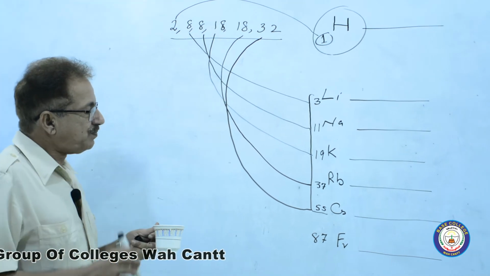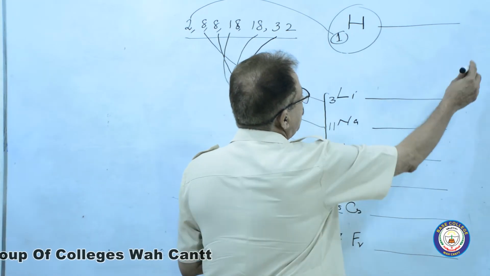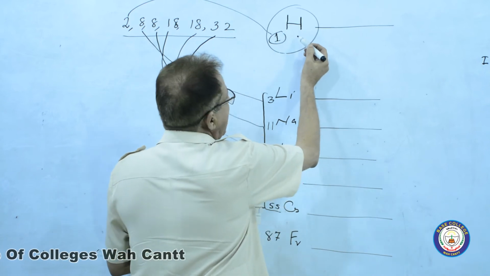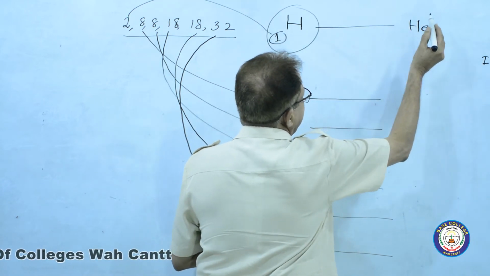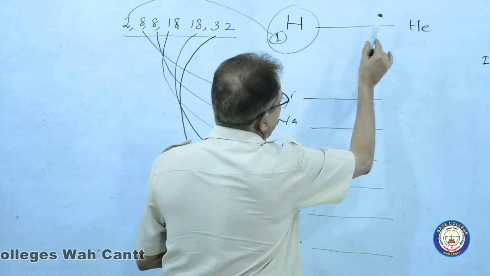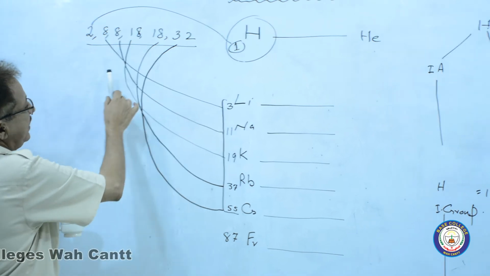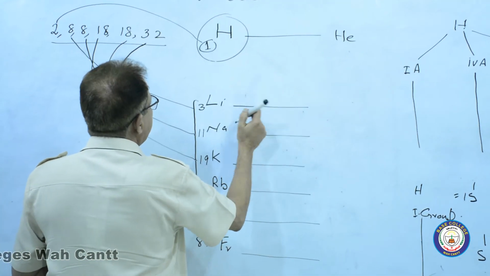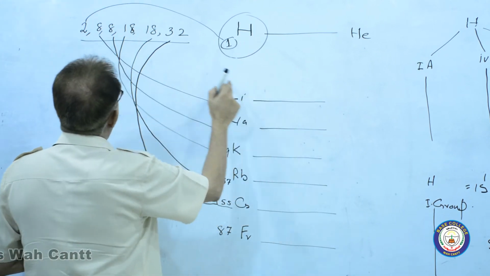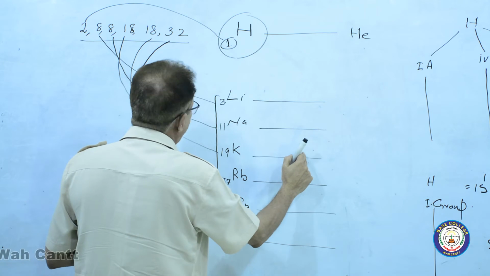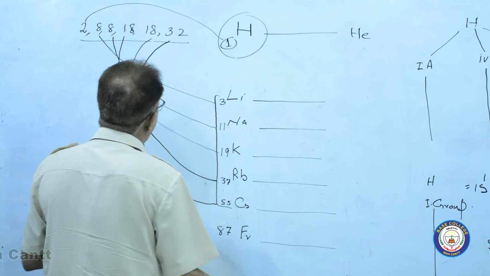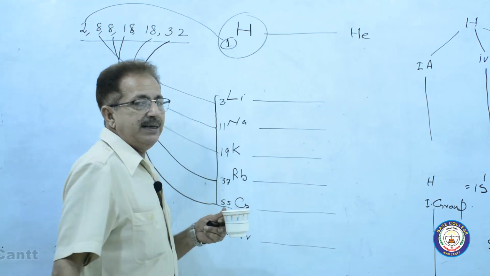Now next thing, in rows, the first row starts from hydrogen and finishes at helium. It means there are 2 elements in the first row and 8 elements in the second row, again 8 elements in the third row, 18 in the fourth row, 18 elements in the fifth row and 32 elements in the sixth row.